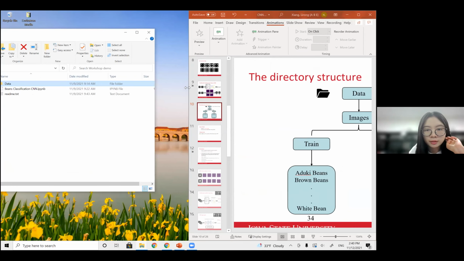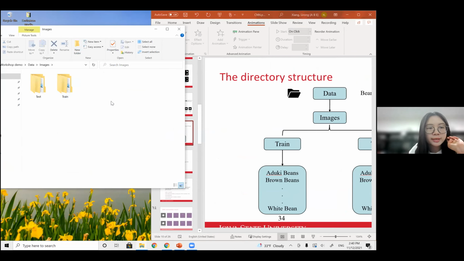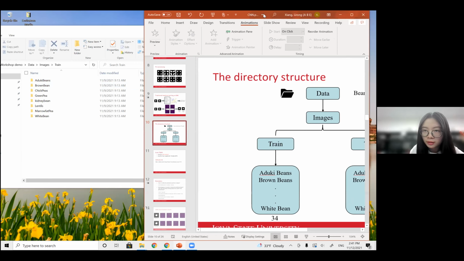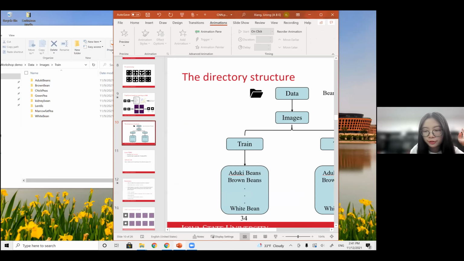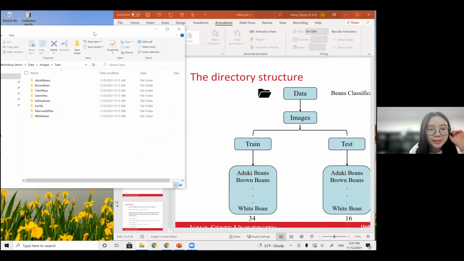There are some images in this data folder, and inside the images, there are 2 folders, train and test. In each folder, there are 8 subfolders for the 8 classes of beans, and I have 34 images for training and 16 images for testing. The ratio is about 7:3, which is commonly used in machine learning or deep learning process.